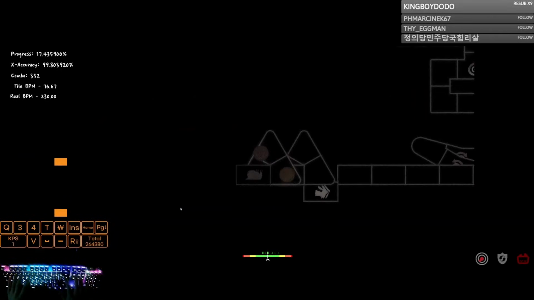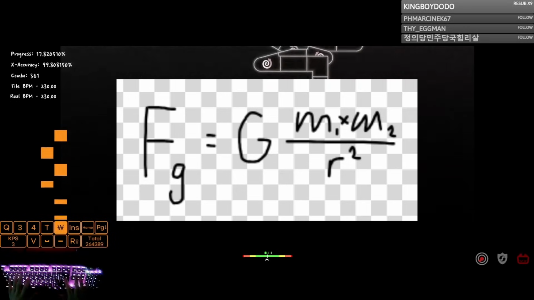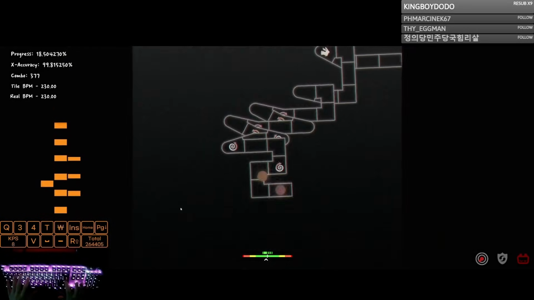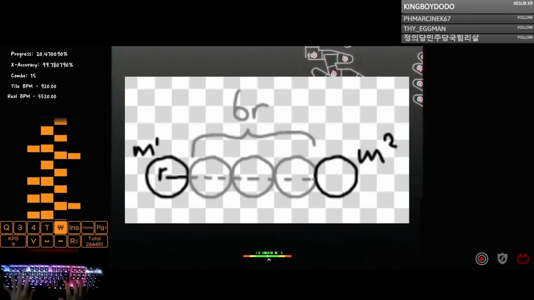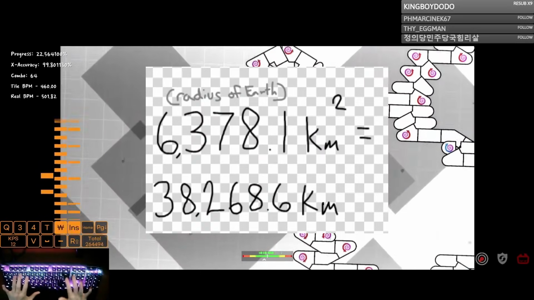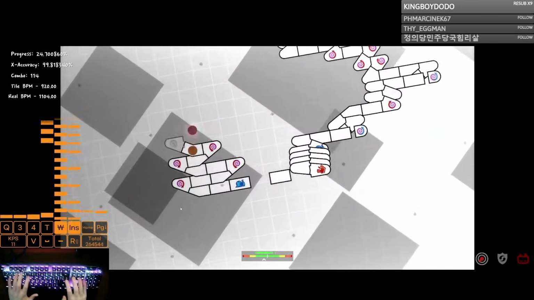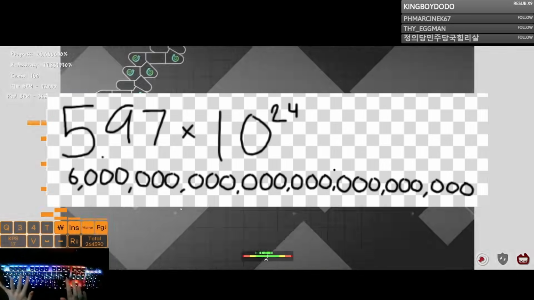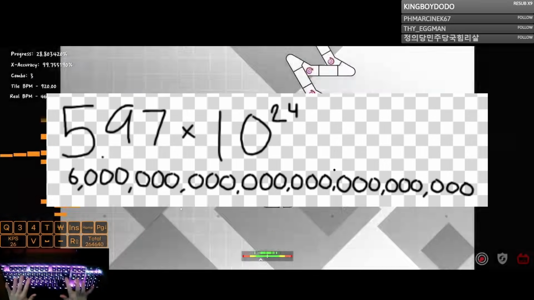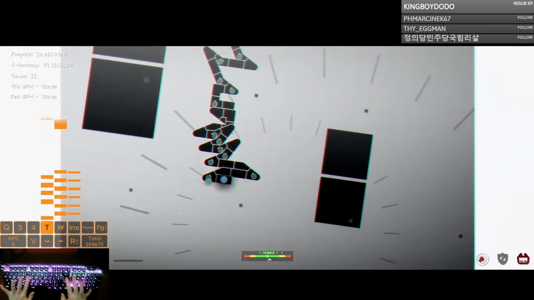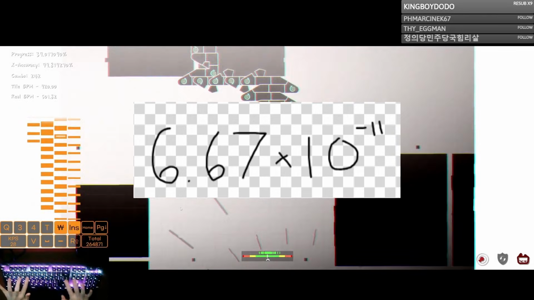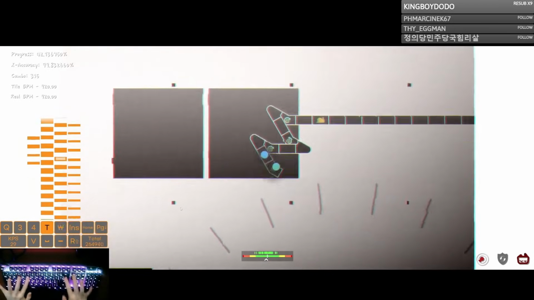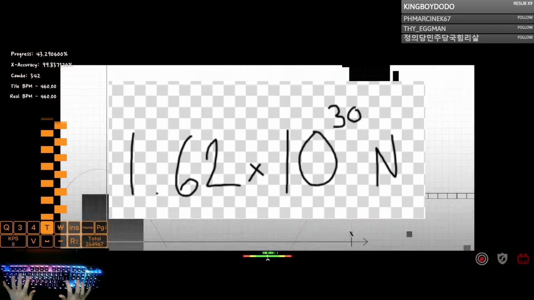To calculate the gravitational force, we need to use the formula Fg equals G times mass 1 times mass 2 over distance squared. If we assume in this example that the distance between both planets is their own radius times 6, we can calculate r to be 38,268.6 kilometers. Earth's mass is equal to about 5.97 times 10 to the 24th kilograms, or 6 septillion kilograms. The constant G is the gravitational constant, equal to about 6.67 times 10 to the negative 11th. Plugging all numbers into this equation, we get 1.62 times 10 to the 30th newtons.